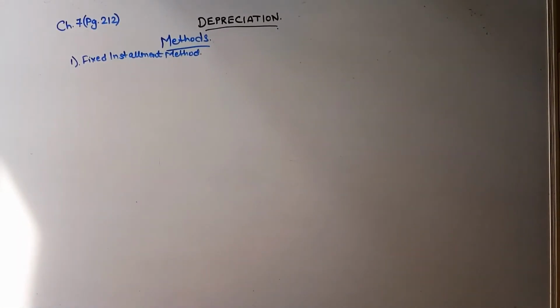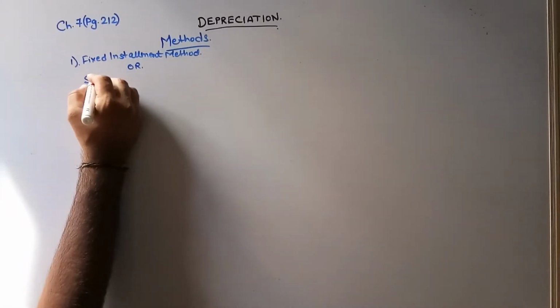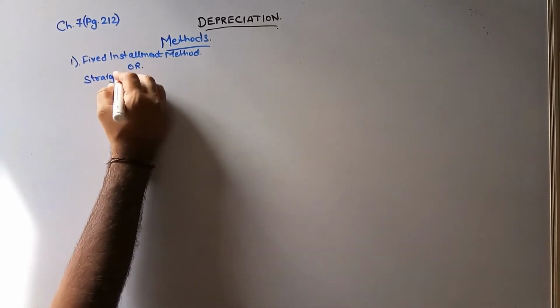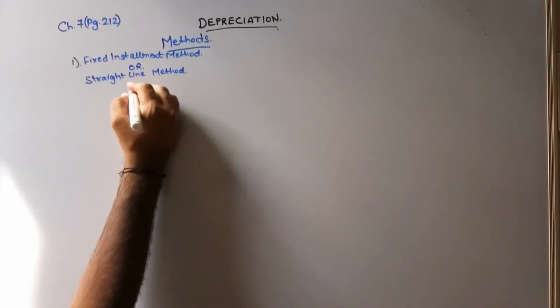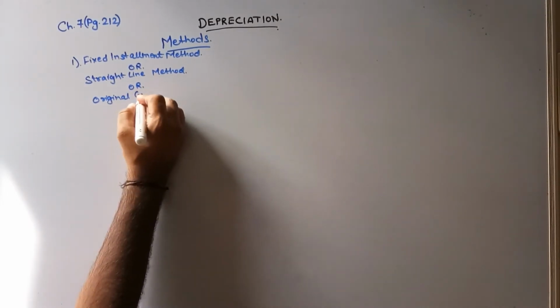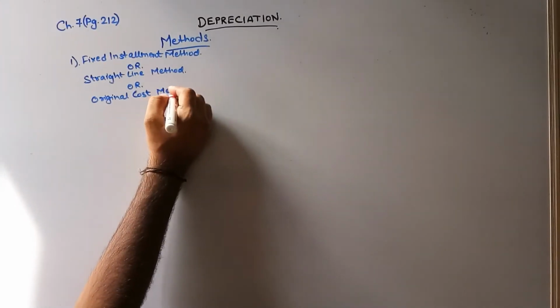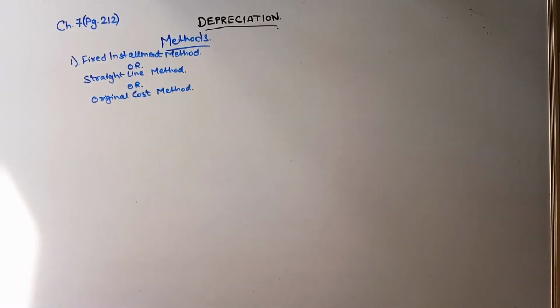Number one is the fixed installment method, also known as the straight line method, or the original cost method. Okay, first is your depreciation as per your fixed installment method, also known as your straight line method or the original cost method. What do you mean by this method?